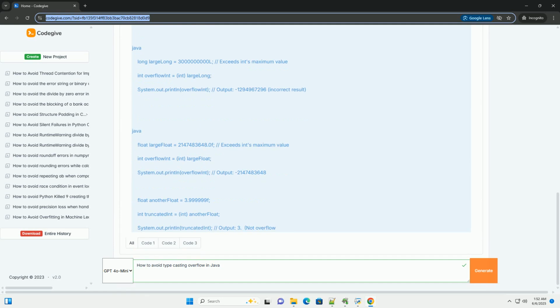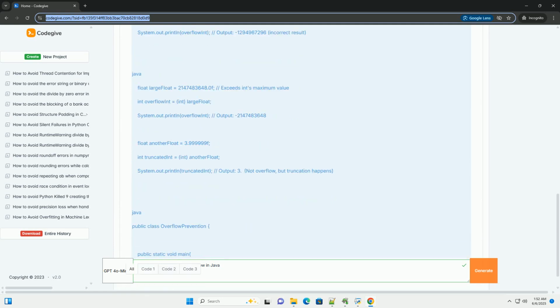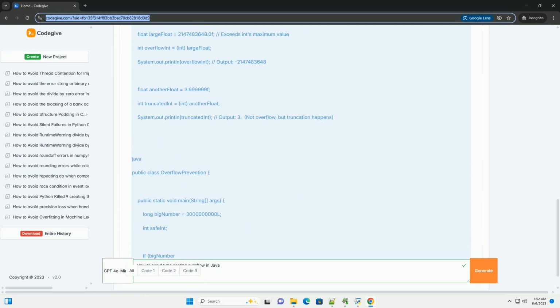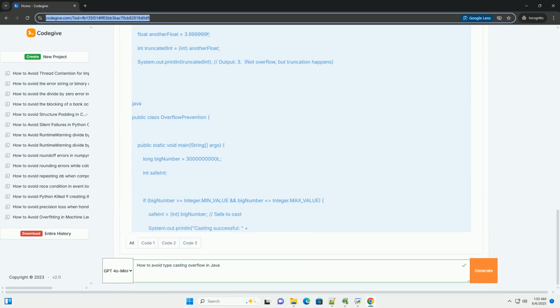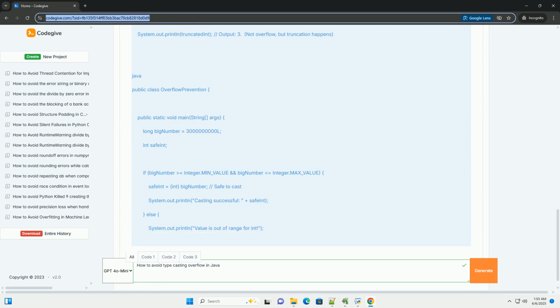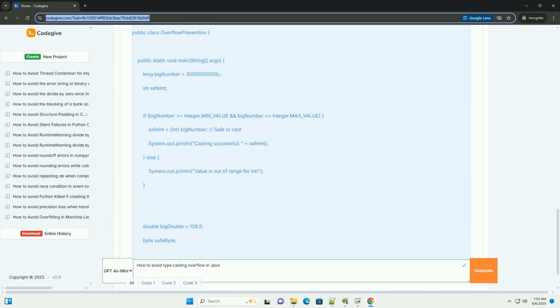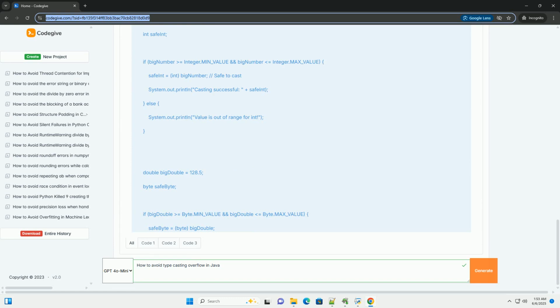This tutorial will delve into the concept of typecasting overflow, explore the consequences, and provide various strategies with code examples to prevent it. 1. Understanding typecasting and data types in Java.